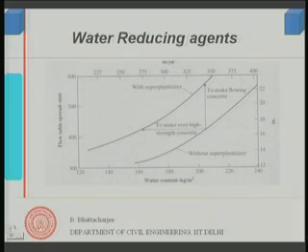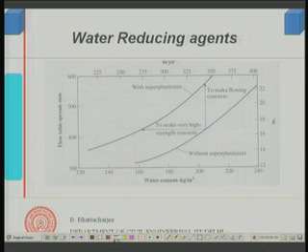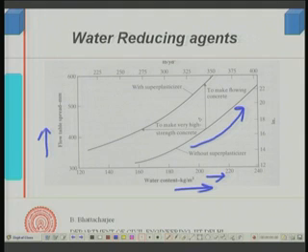Well, this diagram will show the same thing again in a little bit more detail. This axis is water content, this axis is flow table spread, which is a measure of workability or consistency of concrete, or even paste or mortar. This particular case is for concrete. As I go on increasing the water without superplasticizer, this is the curve. With superplasticizer, this is the curve. I need much less water.